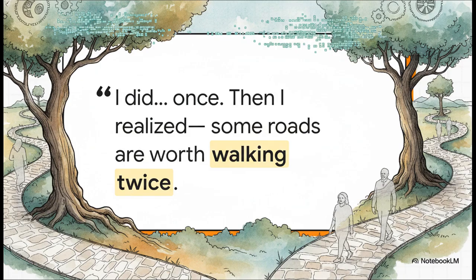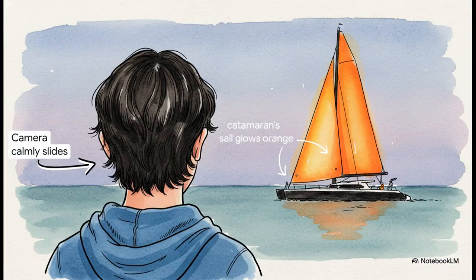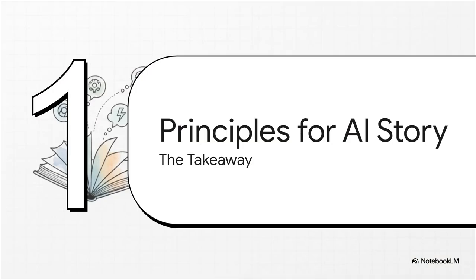And then, here's the response from Boy B. This is the big turning point of the story. It's a line that's filled with so much history and wisdom, so it absolutely has to land with impact. And here's how the visuals make that happen. The camera slides toward Boy B with a calm motion, giving his words real weight and authority. But at the exact same moment, a catamaran's sail glows orange as it crosses the center of the frame. It's like this perfectly timed visual punctuation mark. It's just brilliant. So what are the big takeaways from all this?